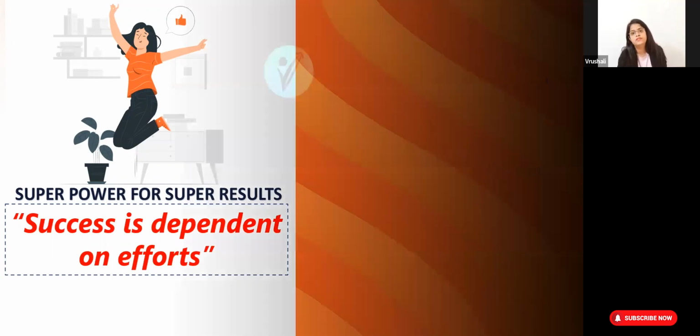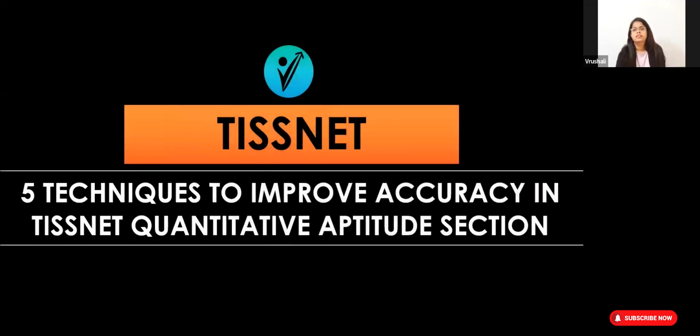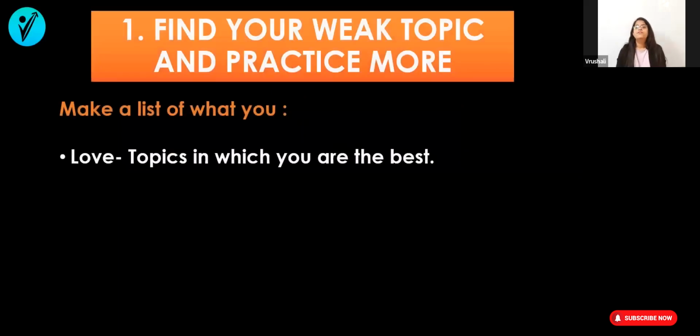In this video, we will understand 5 techniques to improve accuracy in the TISSNET Quantitative Aptitude section. I will explain those techniques, and I hope they will help you for your exam. So which are those 5 techniques? Without wasting time, we will directly jump to them. Here is your first technique: find your weak topics and practice more.